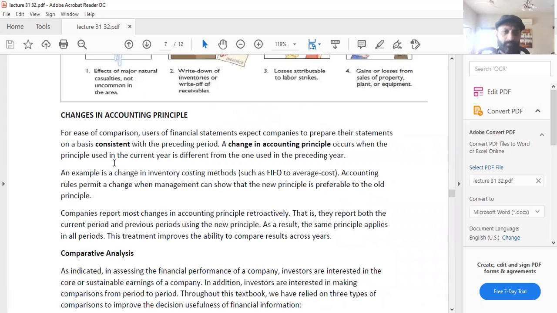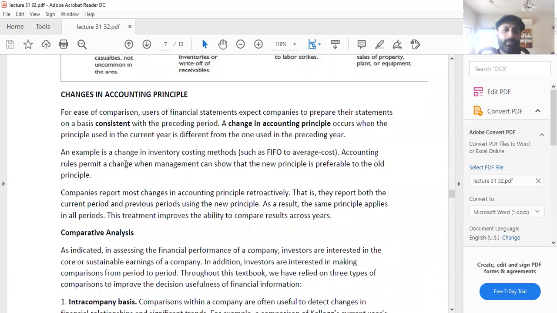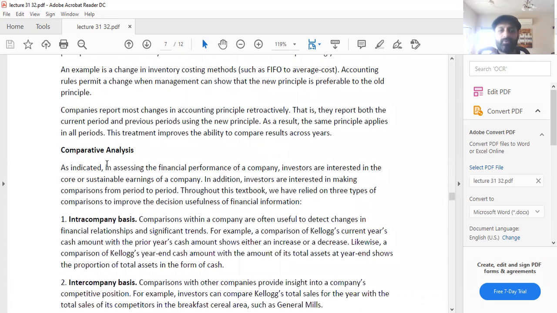Changes in accounting principle. For ease of comparison, users of financial statements expect companies to prepare their statements on a basis consistent with the preceding period. A change in the accounting principle occurs when the principle used in the current year is different from the one used in the preceding year. An example is a change in inventory costing methods such as FIFO to average cost. Accounting rules permit a change when management can show that the new principle is preferable to the old principle. So obviously you have to adjust your previous records as well, which we did in the previous lectures.